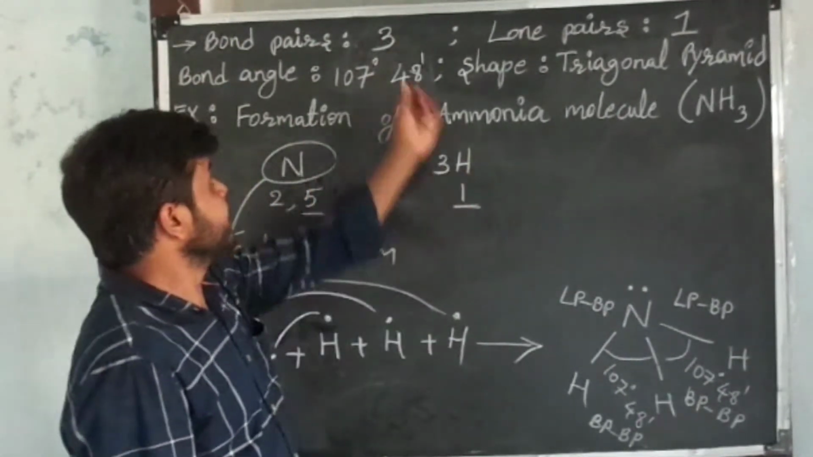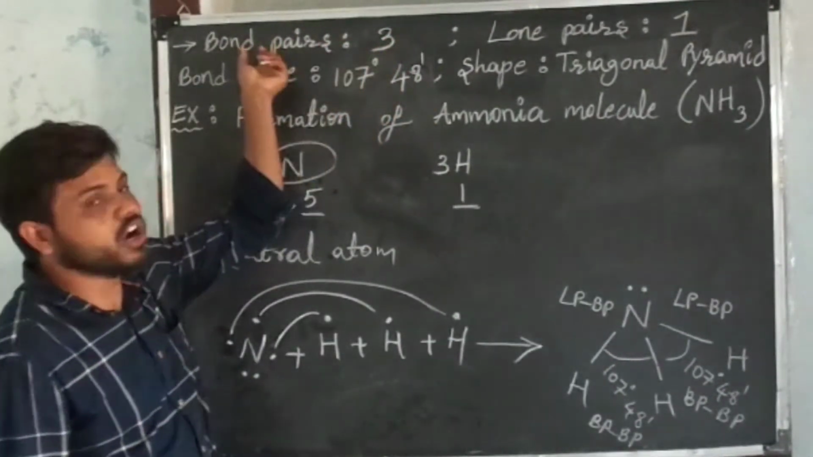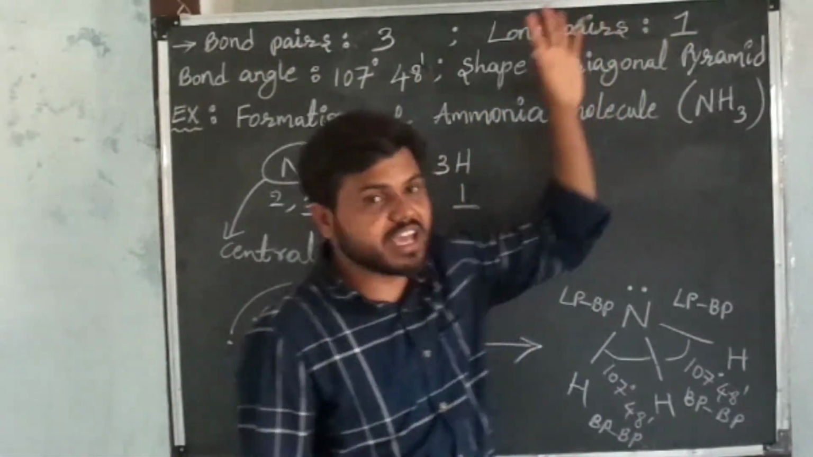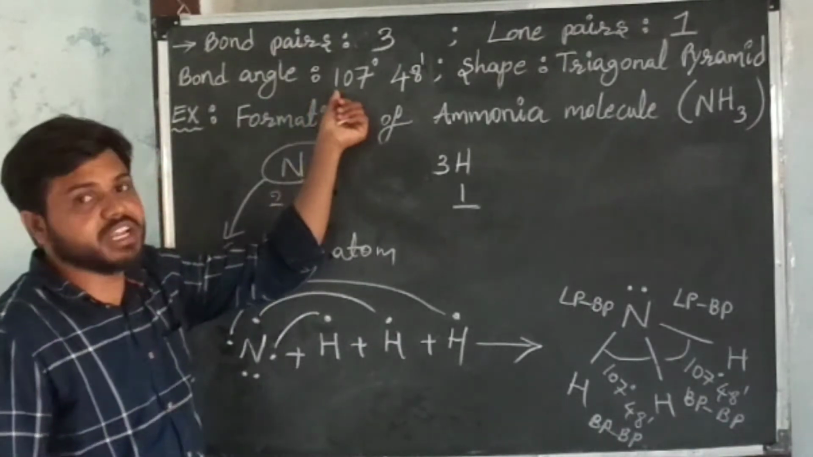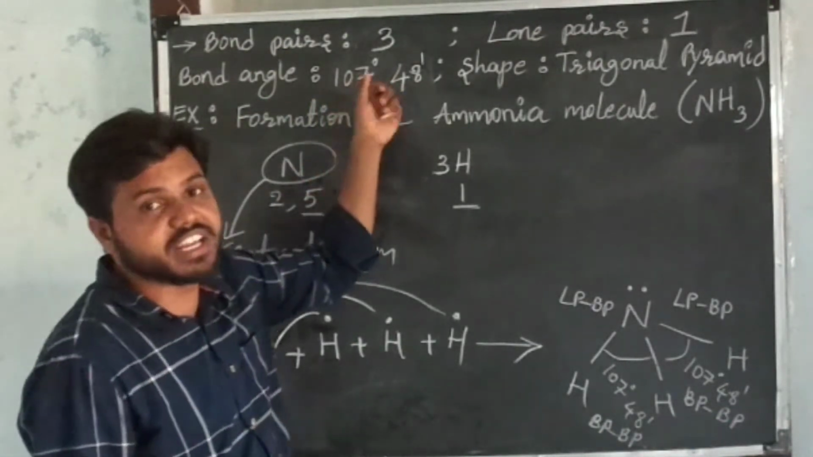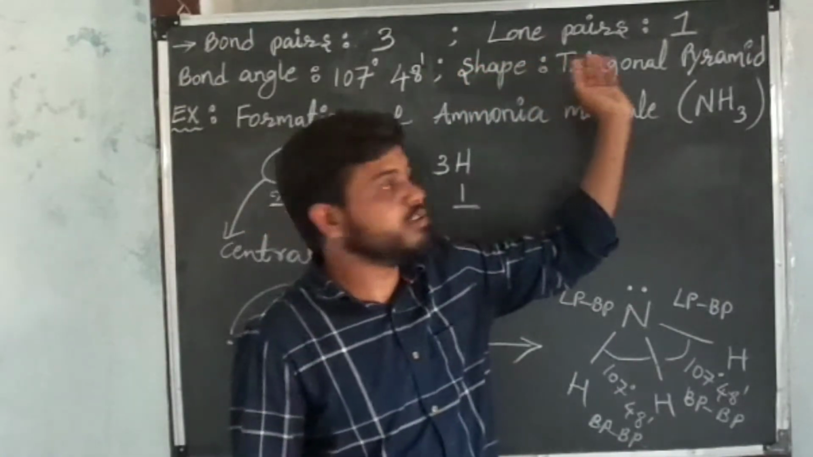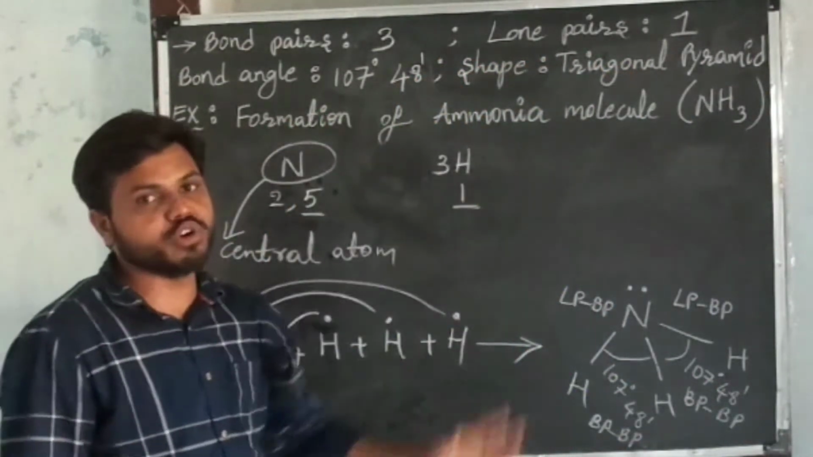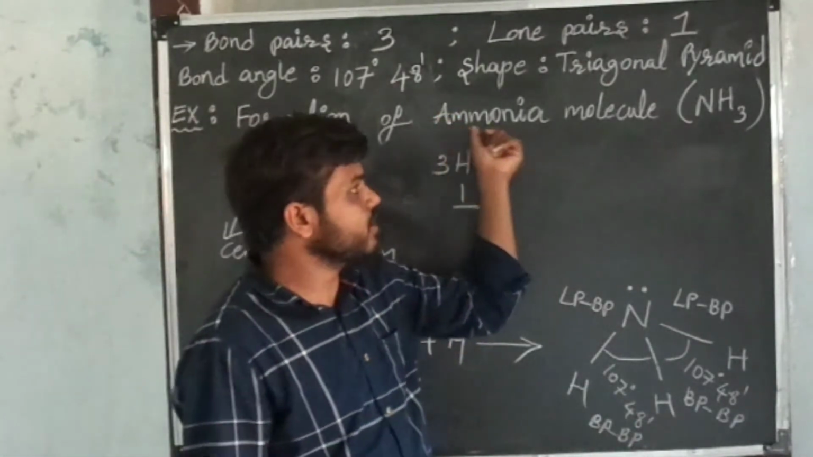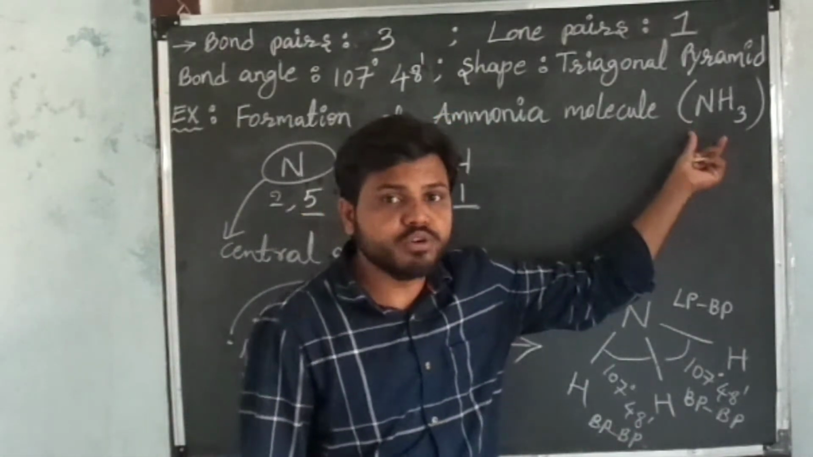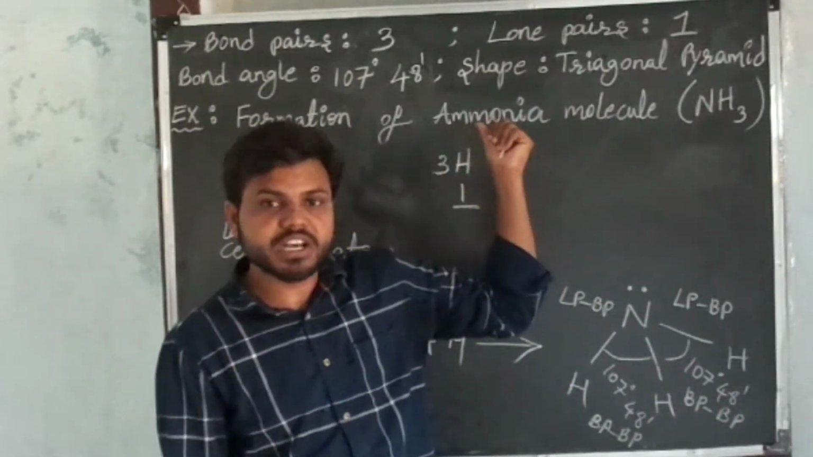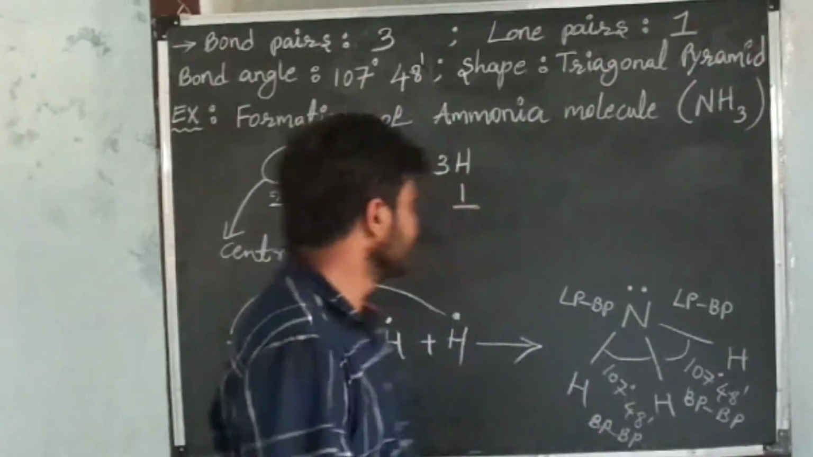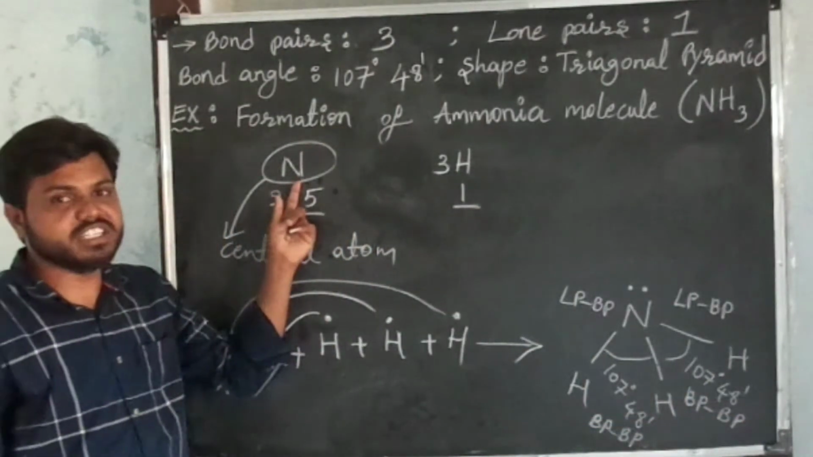I am repeating. If any molecule has three bond pairs around the nucleus of the central atom with one lone pair in the valence shell, then the bond angle between bond pair electrons is 107 degrees 48 minutes and the shape of the molecule is trigonal pyramid. Example: formation of the ammonia molecule. The chemical formula of ammonia is NH3. By looking at this we can say the ammonia molecule is formed by one atom of nitrogen and three atoms of hydrogen.